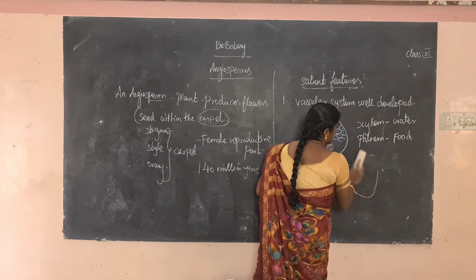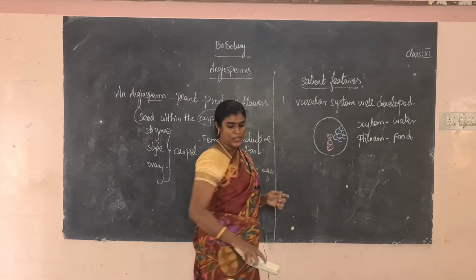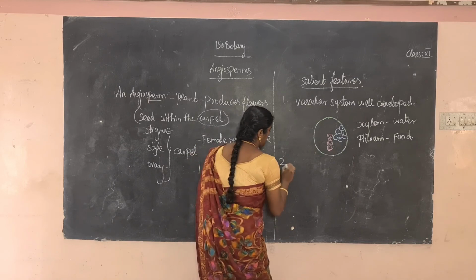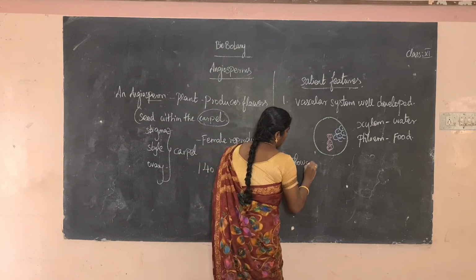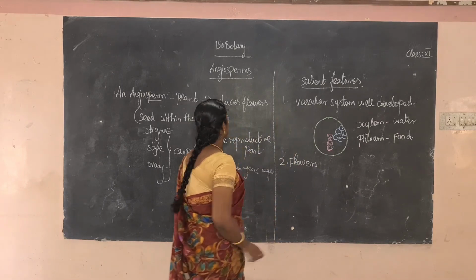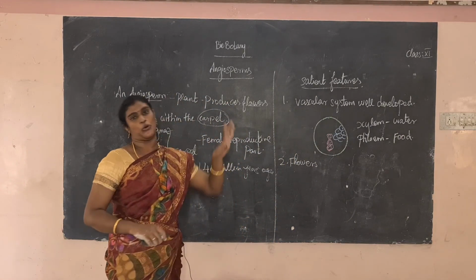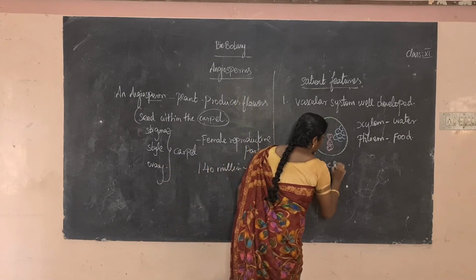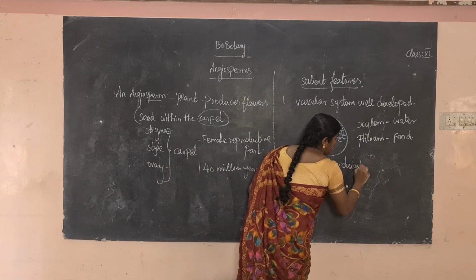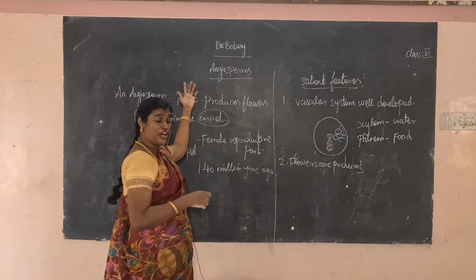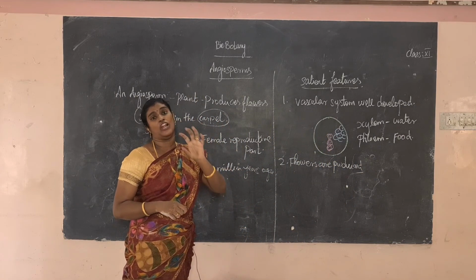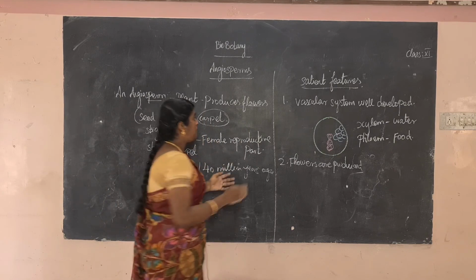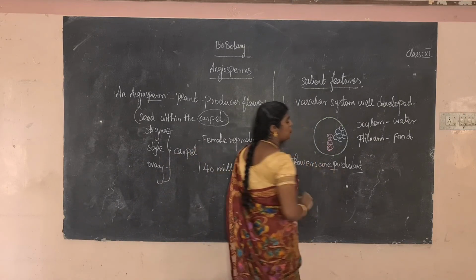So the next point, the vascular system is well developed in angiosperms. The second one, flowers are produced instead of cones. What is the main difference between angiosperm and gymnosperm? In gymnosperms, flowers are not produced; only male cones and female cones are produced. In angiosperms, flowers are produced.